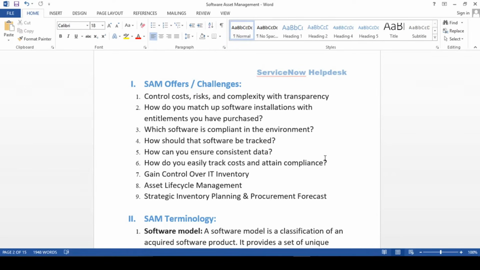We will see how we can reclaim our software if it's not being used for more than 15 days or 1 month. We can set a rule based on that. Fine. So this was, guys, what SAM offers and the challenges it faces. If you are implementing a SAM, then definitely it will solve your challenges.